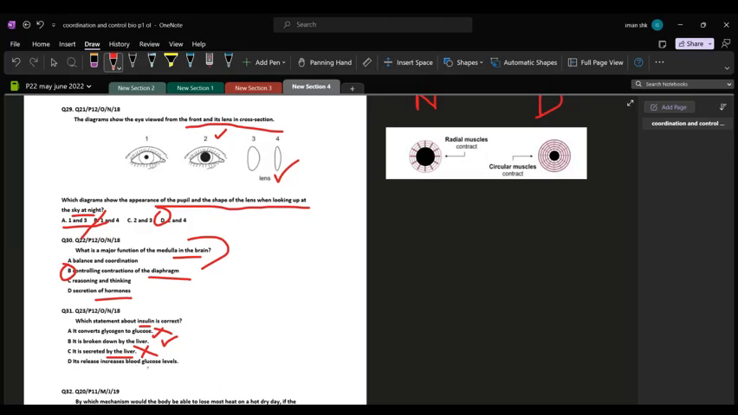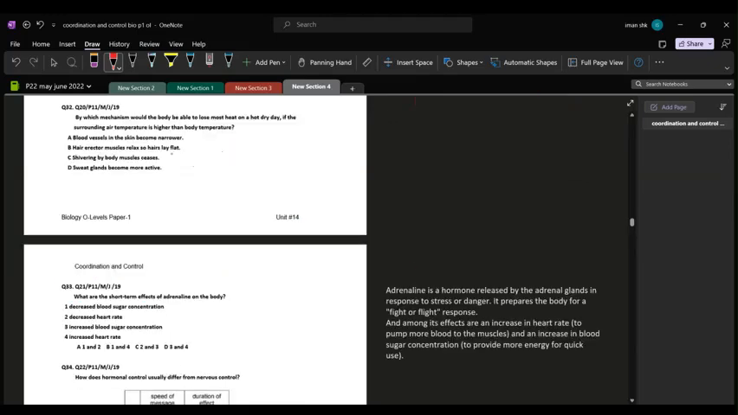Its release increases blood glucose level. This is the opposite of what insulin does. Insulin lowers down the blood glucose level. So B is the right option. Question number 32. By which mechanism would the body be able to lose most heat on a hot, dry day if the surrounding air temperature is higher than body temperature?